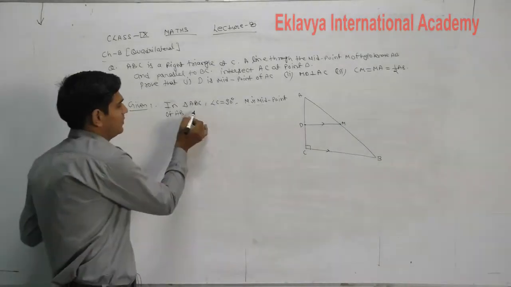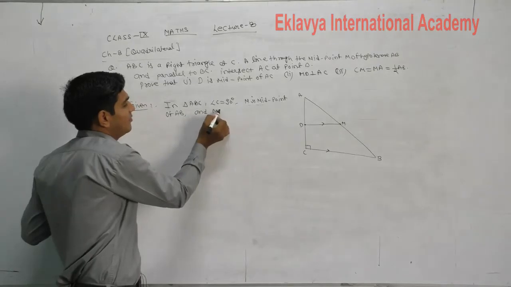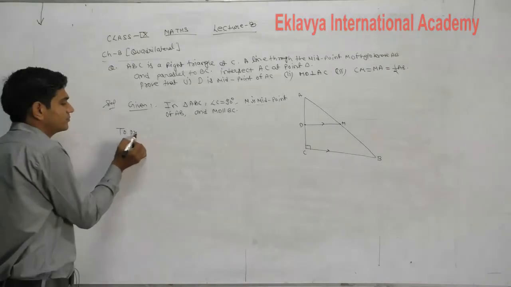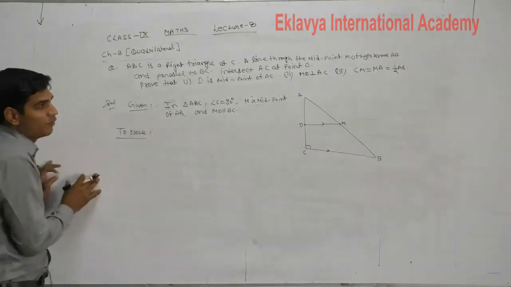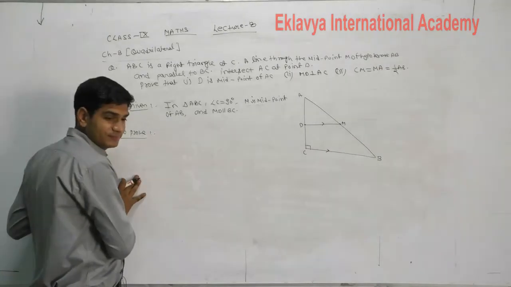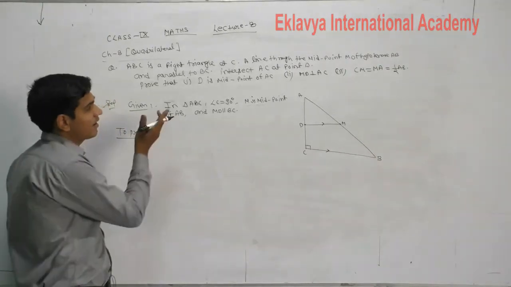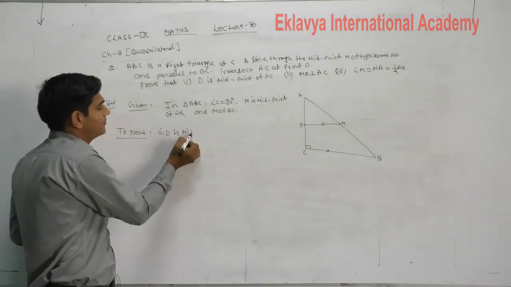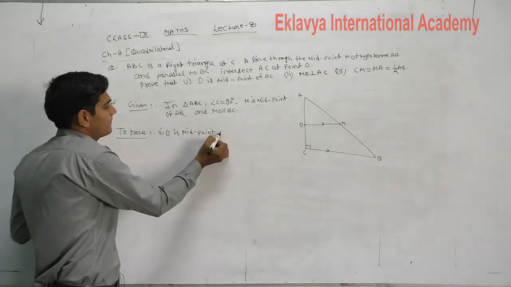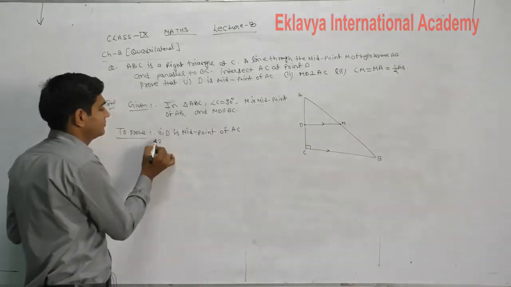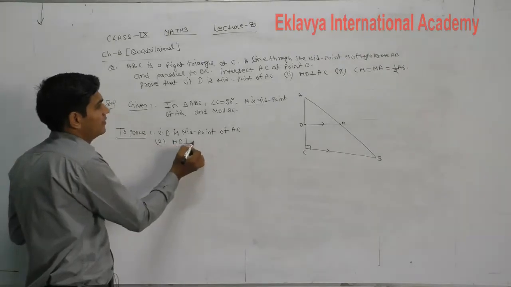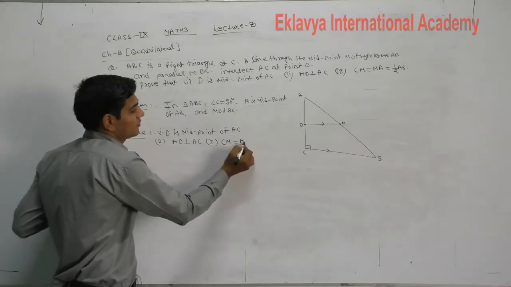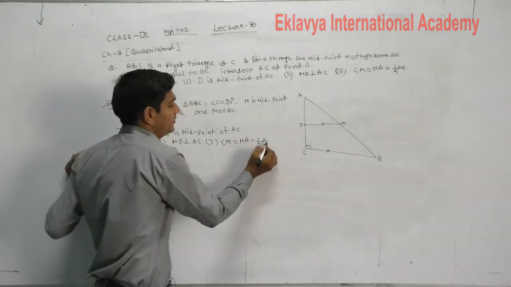M is the midpoint of AB and MD is parallel to BC. To prove, what will we prove here? First, D is the midpoint of AC. Second, MD is perpendicular to AC. And third, CM is equal to MA, which is equal to half of AB.